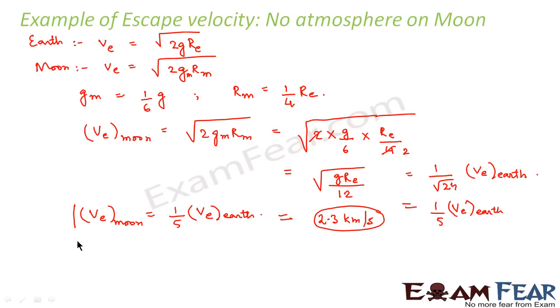So any gas molecules which even if they get formed on the surface of the Moon, whichever has velocity equal to or greater than 2.3 kilometers per second will escape out of the gravitational pull of the Moon. So not many gas molecules will be able to get collected within the Moon to form an atmosphere, and that is the reason why there is no atmosphere on the Moon.